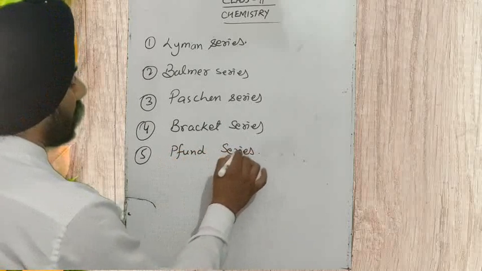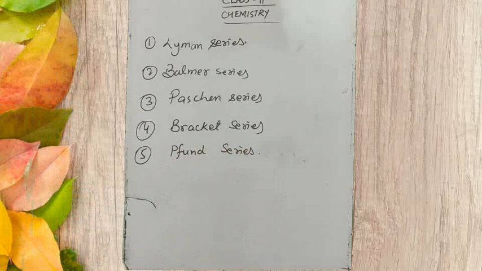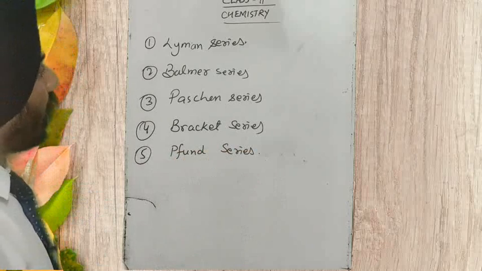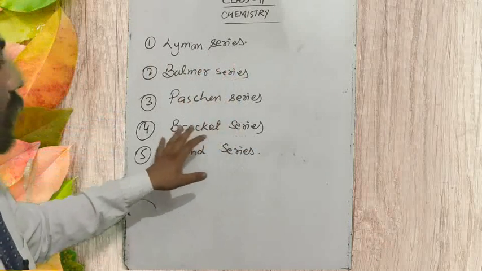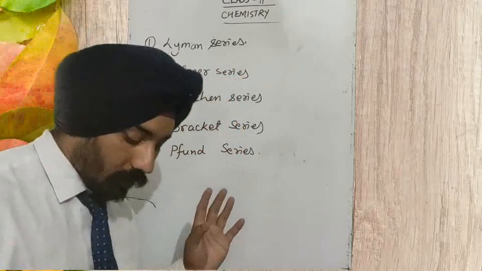So these are the series that we obtain from the line spectrum of the hydrogen atom: Lyman, Balmer, Paschen, Brackett, and Pfund.